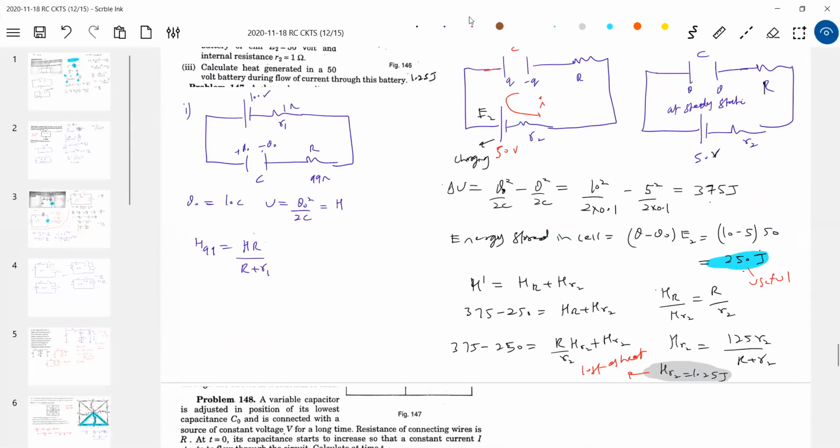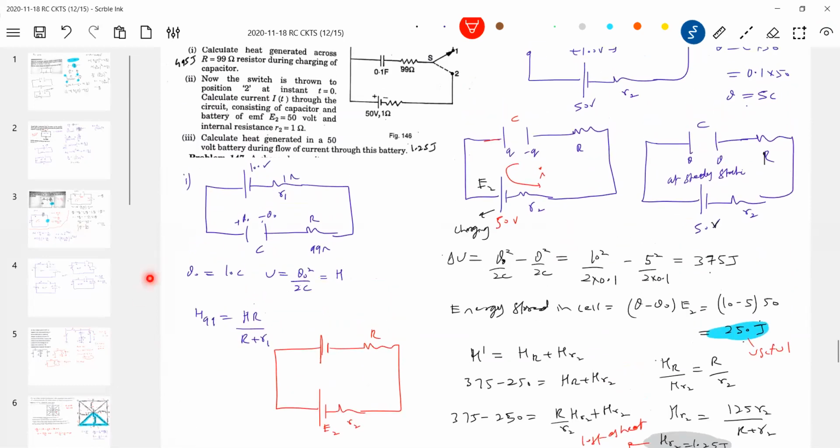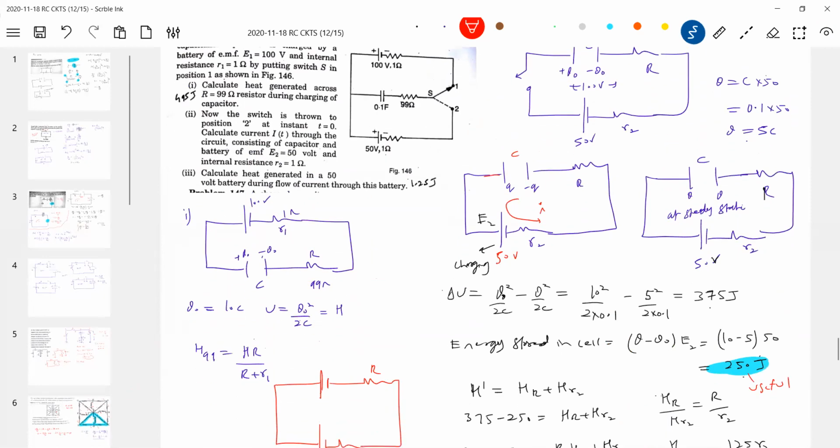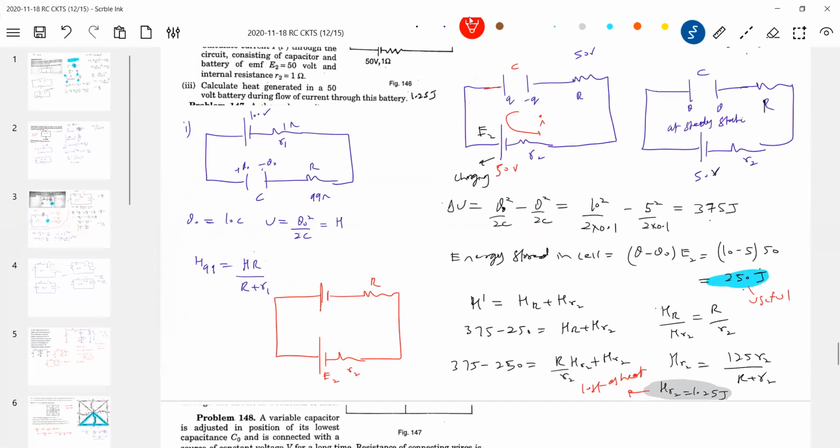You should replace this with a battery. I don't have space, so I'm using this part. Now, what should be the EMF of this? 100 volt. This is 50 volt, and we know this one. So now calculate this current. No need of integration. This total numerical doesn't need integration.